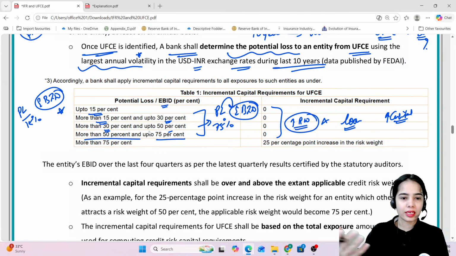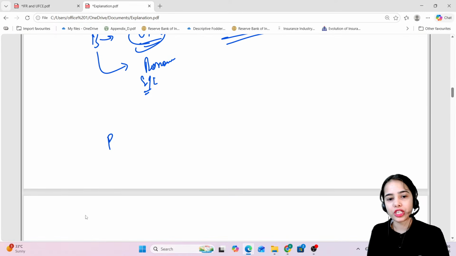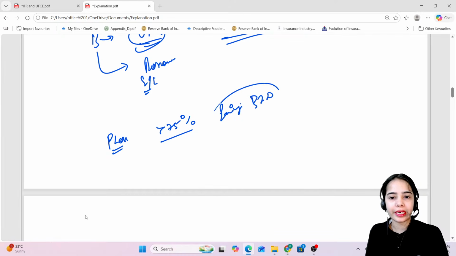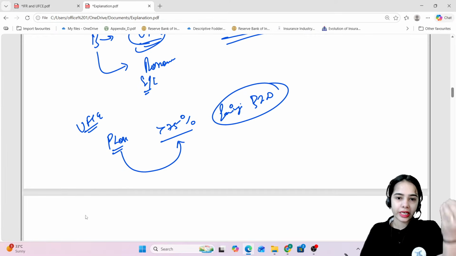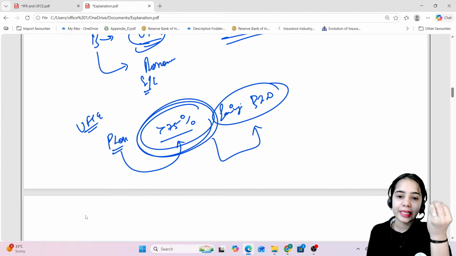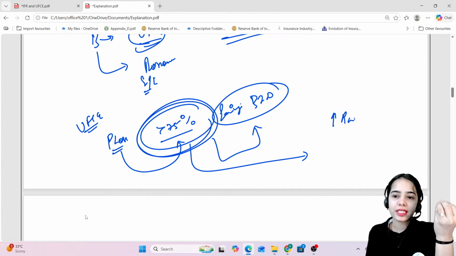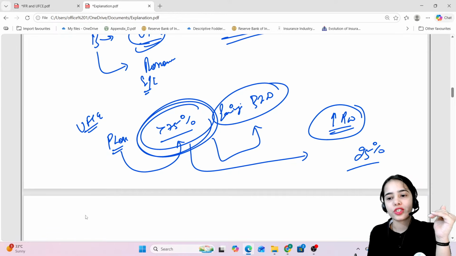But as soon as the potential loss becomes more than 75% of the earnings of the company before interest and debt, that is, the potential loss expected because of the unhedged foreign currency exposure is more than 75% of the earnings of the company, then the risk weight has to be increased by, anyone knows, 25 percentage points.